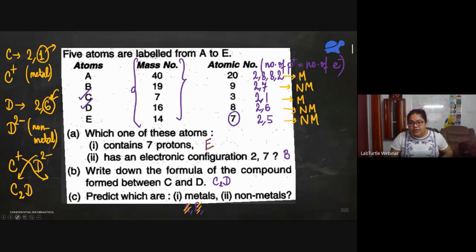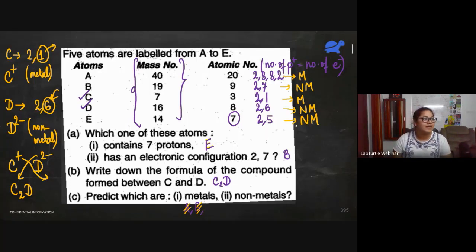Yes, Omkar, your answer is right, but the B part is wrong. You have written CD. It should be C2D because D is getting 2 minus charge, no? So Omkar is saying it is AE2. Krish is saying A3E2. Anyone else wants to answer? You can just type in the chat box.